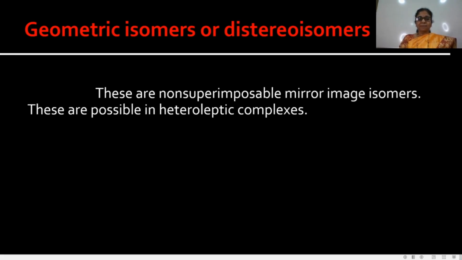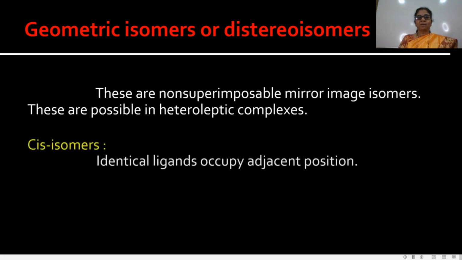Now see what geometrical isomerism is. This type of isomerism is obtained in heteroleptic complexes. We studied heteroleptic complexes: coordination complexes containing different types of ligands, and this type of isomerism is obtained in them.